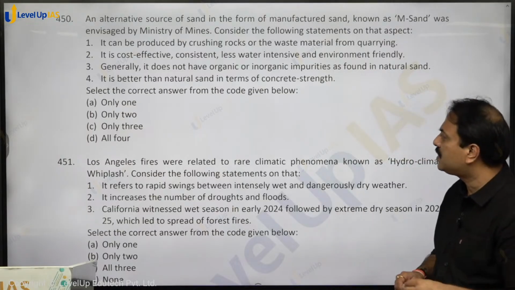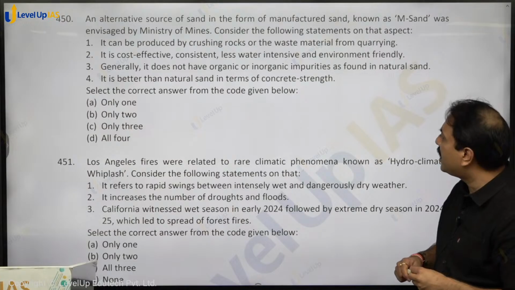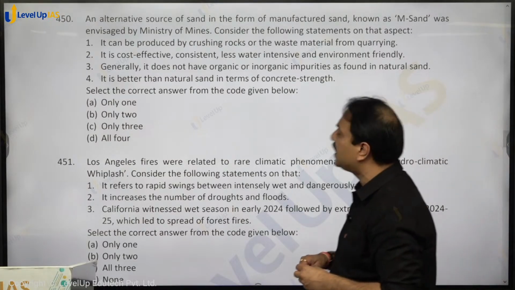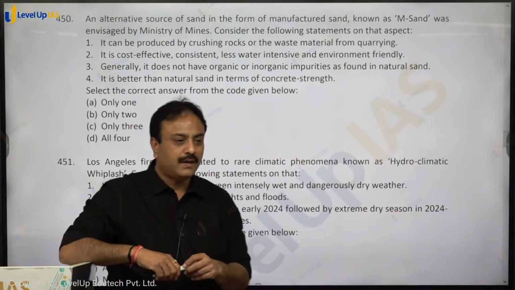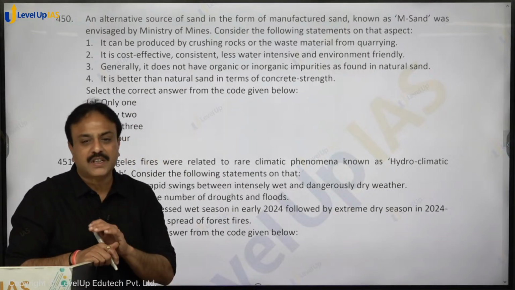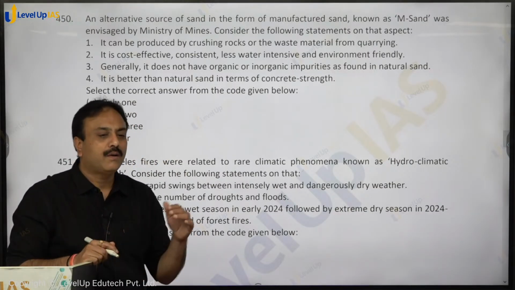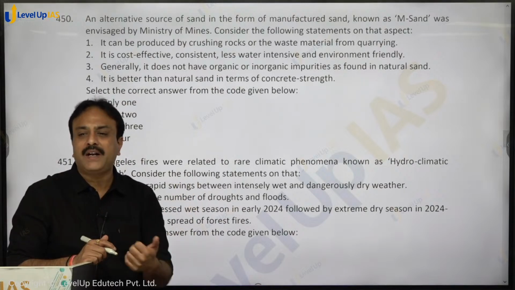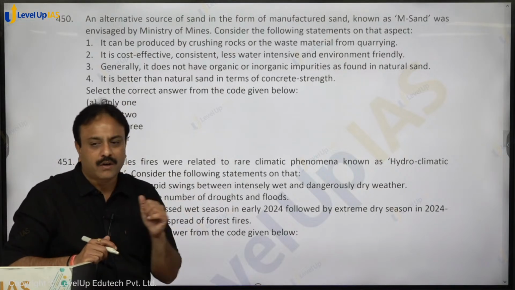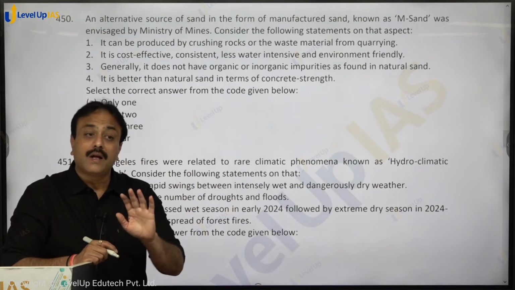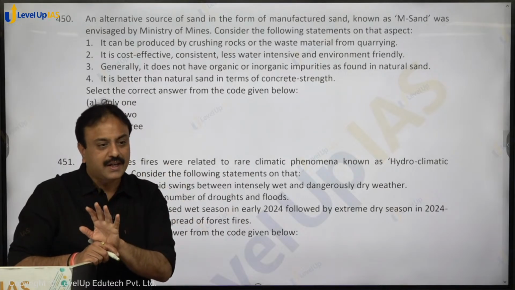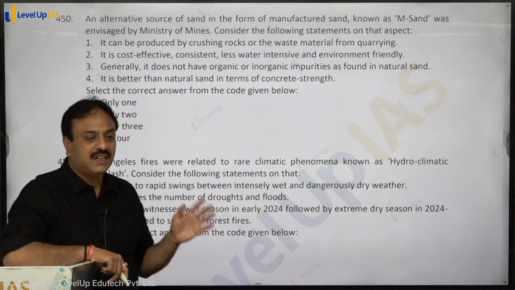So this statement holds. Generally, it does not have organic or inorganic impurities as found in natural sand. Natural sand कहाँ से मिलेगी? River bed से ही तो मिलेगी, उसमें impurities होती हैं। इसमें probability of natural organic और inorganic impurities की कम है, rule out नहीं कर सकते, it cannot be ruled out, but probability is less.